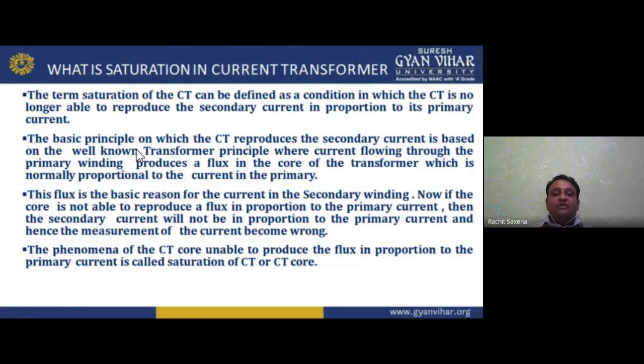The phenomenon of the CT core being unable to produce flux in proportion to the primary current is called saturation of the CT or CT core. Saturation of a current transformer core means no relation between primary and secondary.